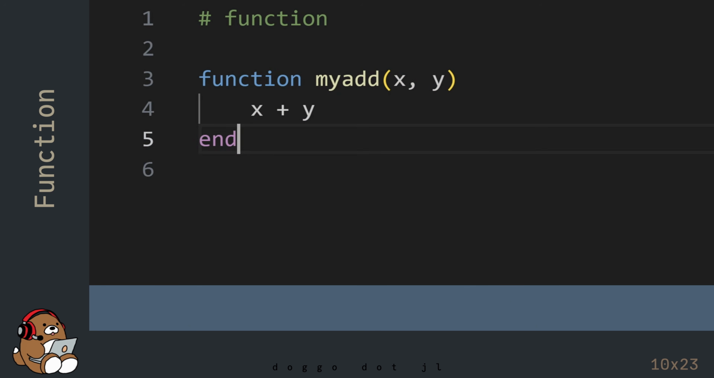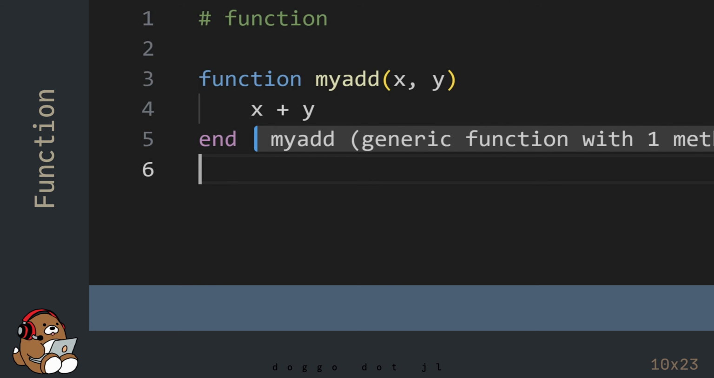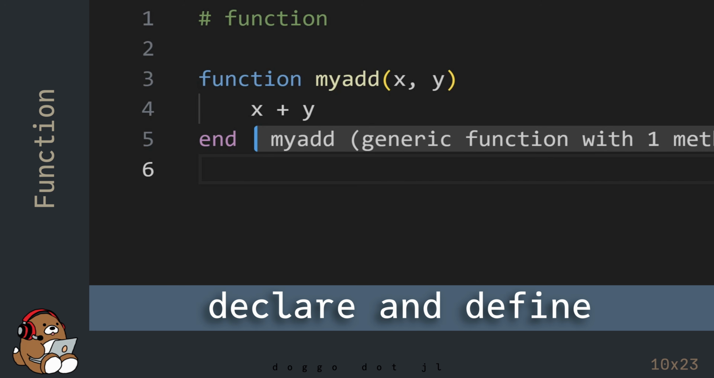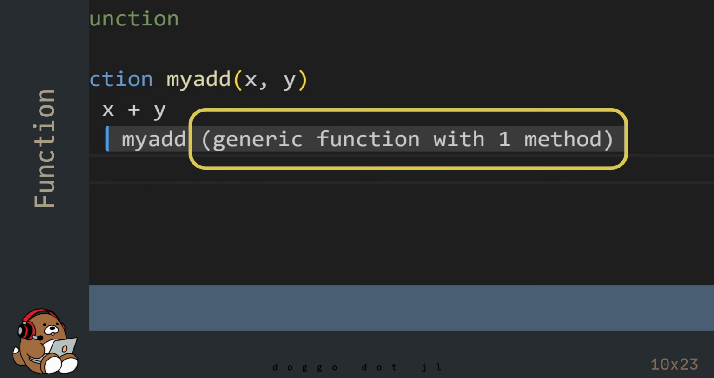Now hit Shift Enter to see what happens. What just happened is known as declaring and defining a function. In some programming languages, declaring and defining a function are two separate steps. But in Julia, declaring and defining a function happen at the same time. All you really did was make this code available in memory so that Julia can use it at some point in the future. I'll explain what generic function with one method means in the next chapter.